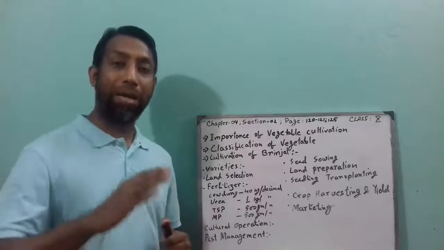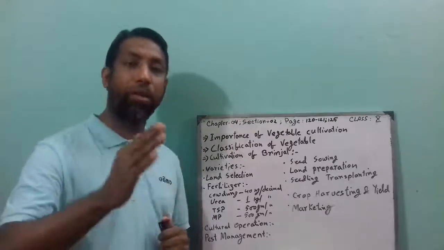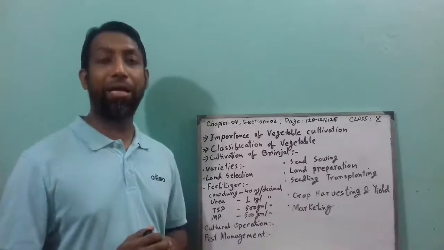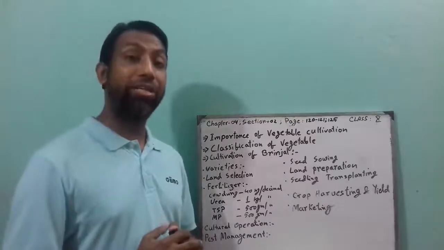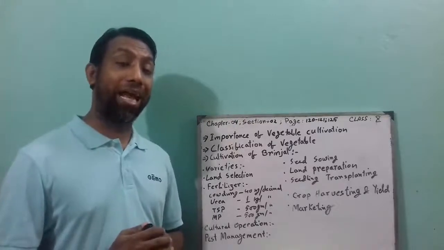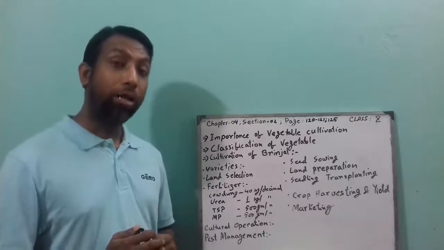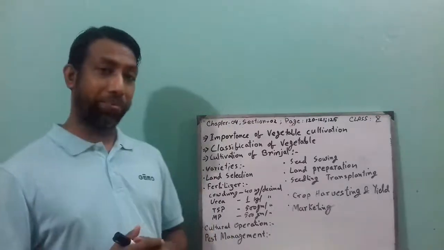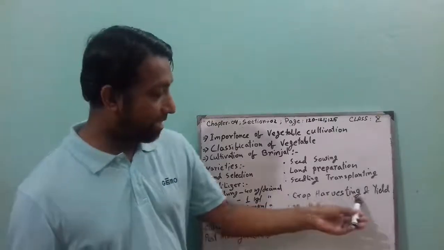You have to apply proper irrigation, proper pest control, and proper fertilizer application as well. And you have to make sure the land is fertile as well. So this is the procedure of pest management. So the next point is crop harvesting and yield.